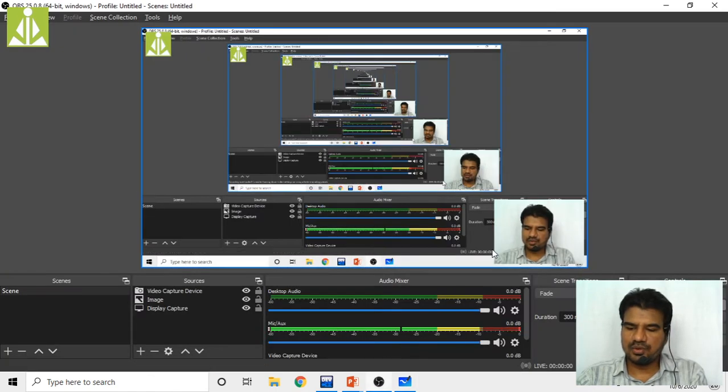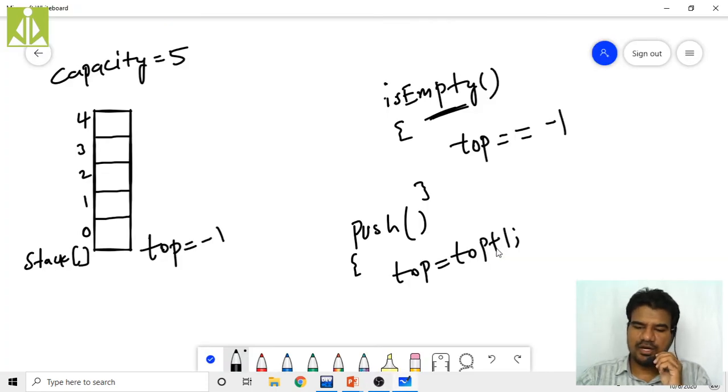Instead of writing two different statements, I will write only one statement, plus plus top, because prior to performing the insertion operation we have to increment the top value. First we increment the top value, then only we do the insertion.